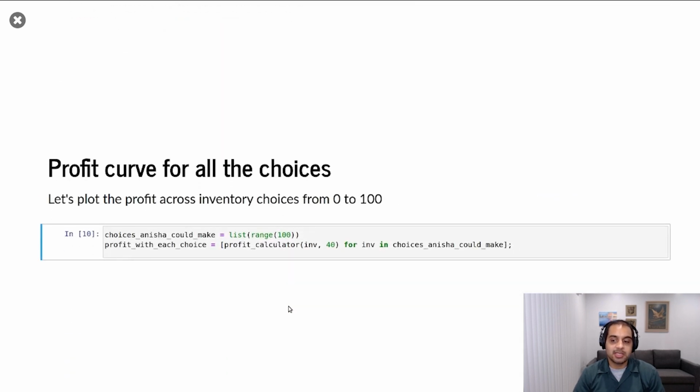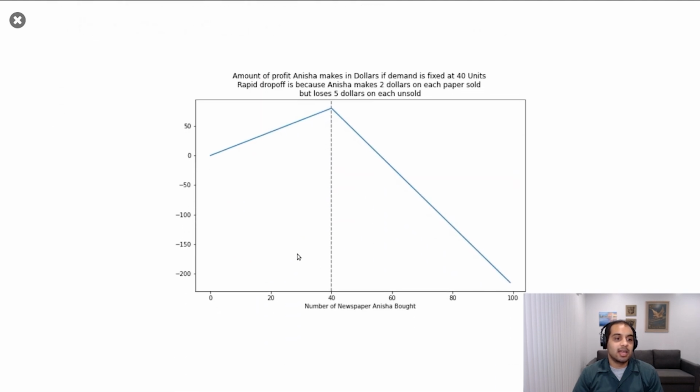We can now use this function to test out what Anisha's profit would be at every possible inventory choice from 0 to 100. And so here's what the curve looks like. If Anisha buys 0 newspapers, she's going to make $0. Not surprising. As she buys more and more newspapers, she makes $2 per each sale because she buys them for $5 and she sells them for $7.